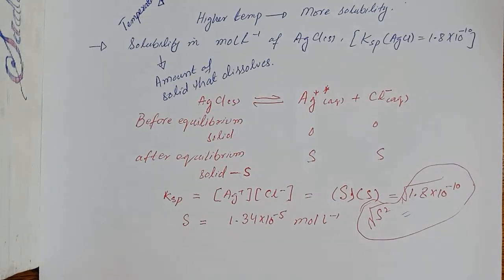In order to elaborate the concept of Ksp, let's consider another example.